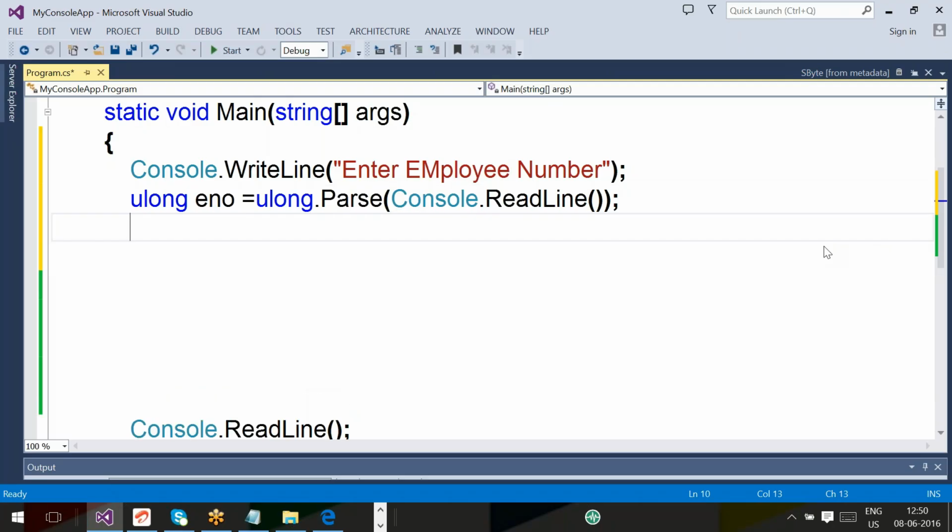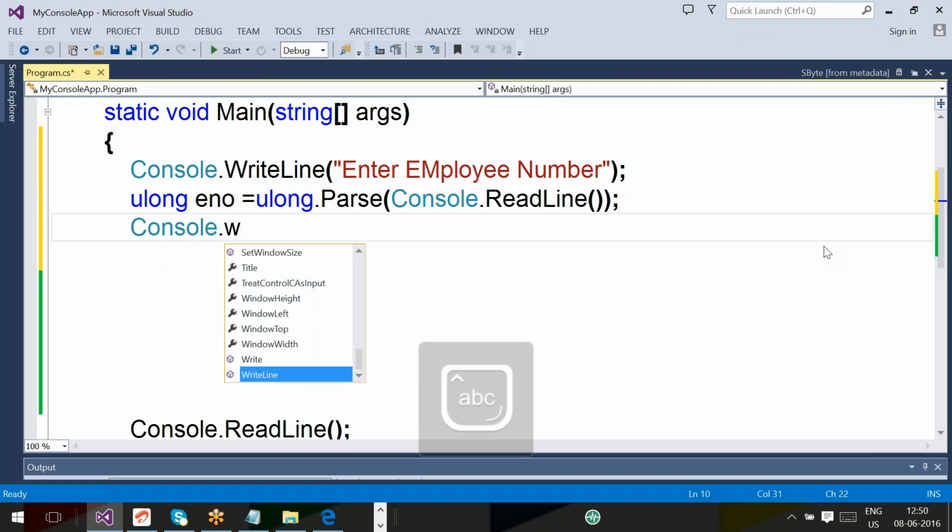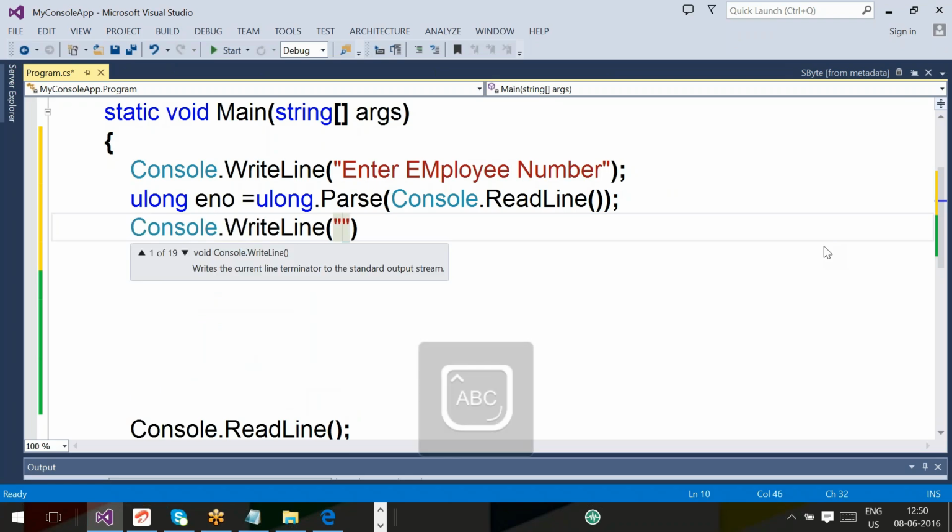Uma, can you continue the program? Console.WriteLine, "Enter employee name".